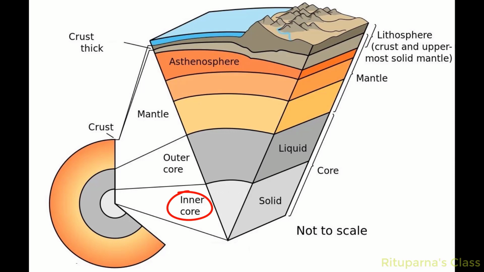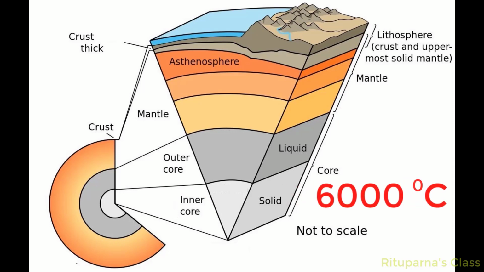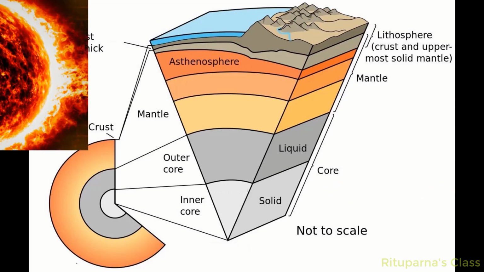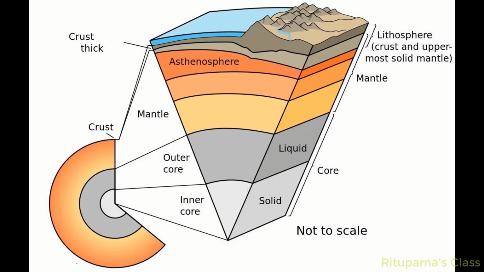Now we are going to discuss the innermost layer of the Earth, which is called the inner core. The inner core has a temperature of 6,000 degrees Celsius. This is nearly the temperature of the sun's surface. The inner core has a depth of 1,250 kilometers. Unlike the outer core, the inner core is in a solid state. The intense pressure of the layers of the Earth ensures the inner core remains solid in nature.